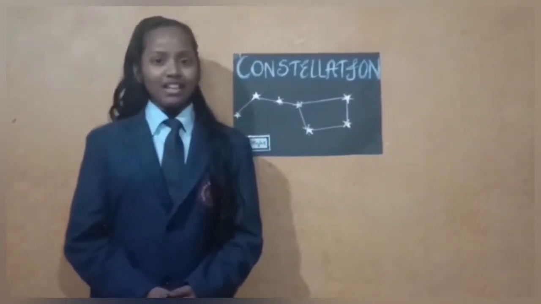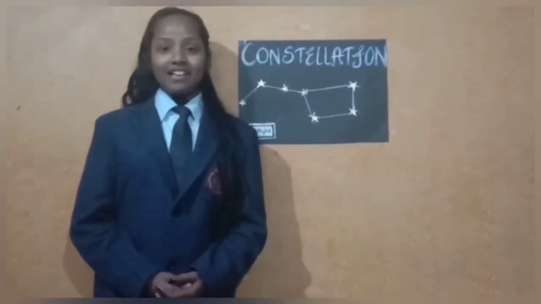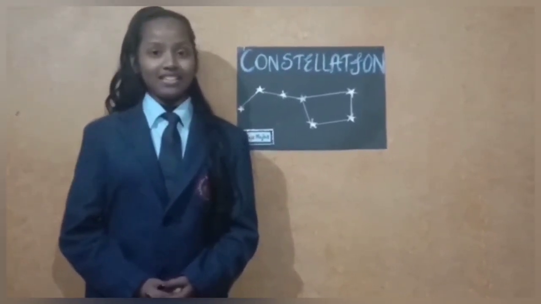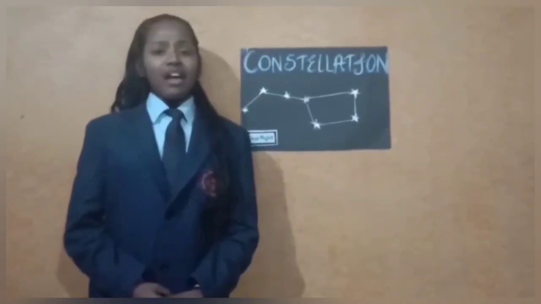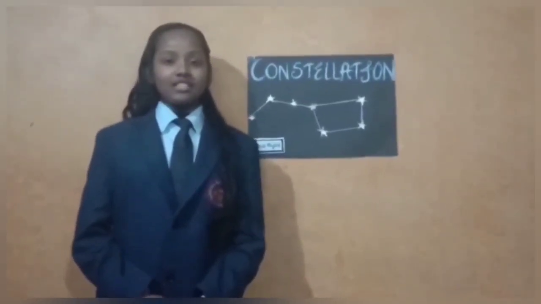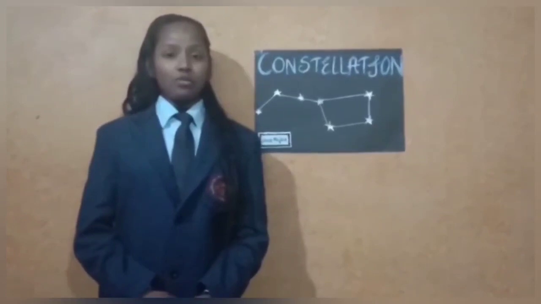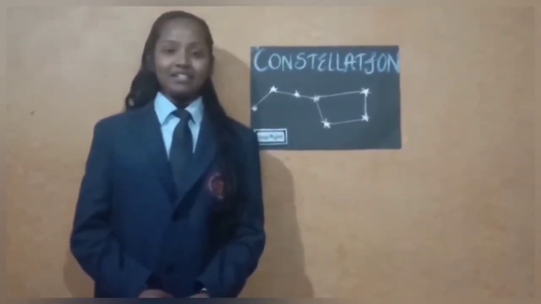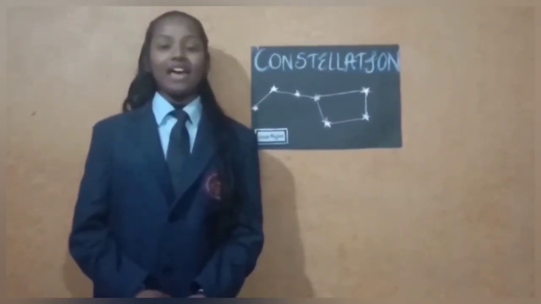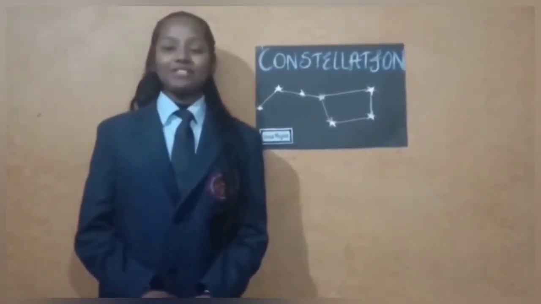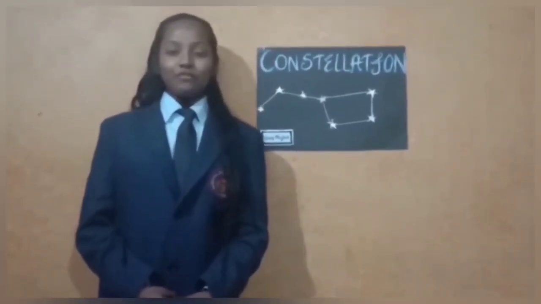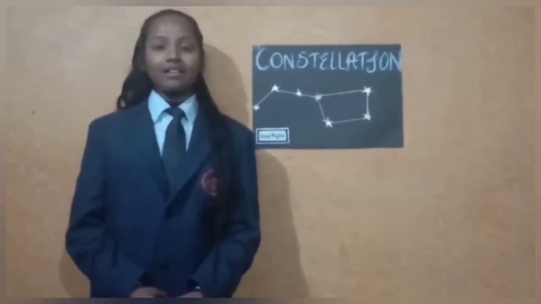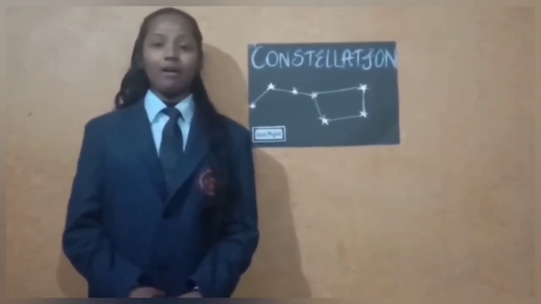So what are constellations? Certain groups of stars form a recognizable pattern in the night sky and these are called constellations. There are as many as 88 constellations which scientists have found. Some well-known examples are Ursa Major, Ursa Minor, Orion, Cassiopeia, etc. Today our focus will be on Ursa Major. So without wasting much more time, let's learn what it is and what important points we get to know about Ursa Major.